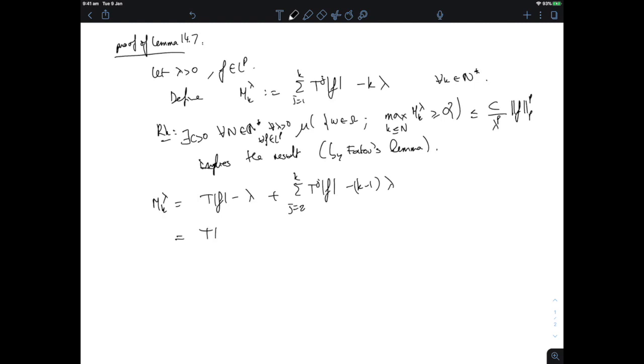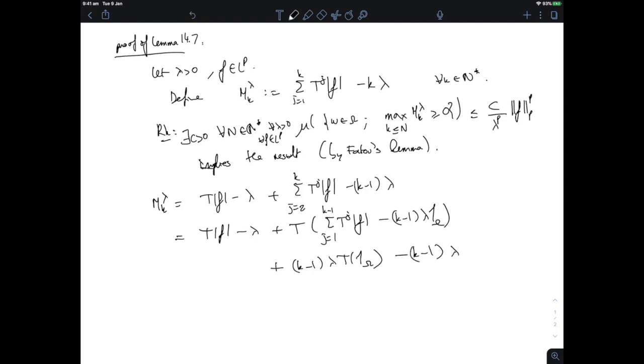Now, if I do that, I get Tf minus lambda plus T of the sum j equal 1 to k minus 1 of T^j of f minus k minus 1 lambda times the constant function. Okay, and then I need to add that k minus 1 lambda times T of the constant function and subtract k minus 1 of lambda.